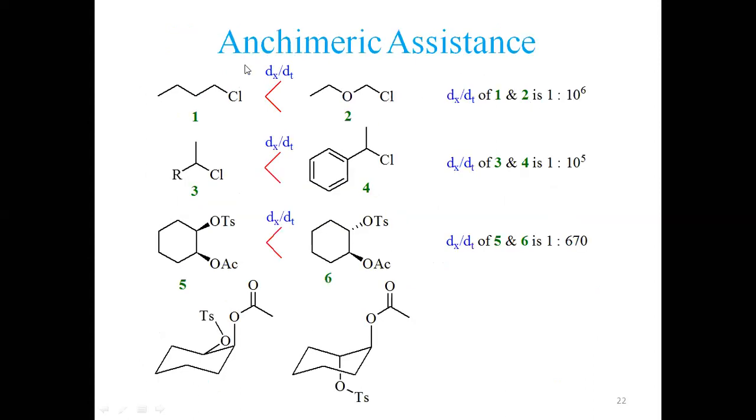But if you compare this with structure number 1, if this leaves, a positive charge shall be generated. Primary carbocation is not stable. It has just 2 hyperconjugation forms, which will not stabilize this very much.